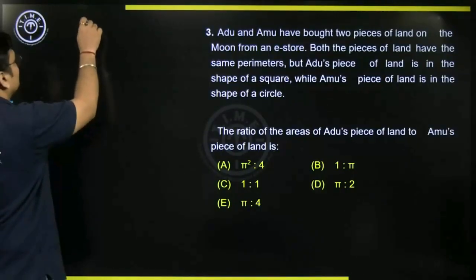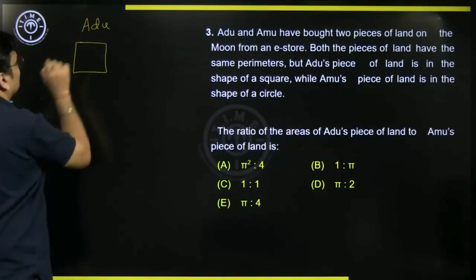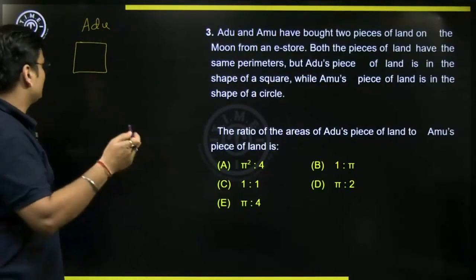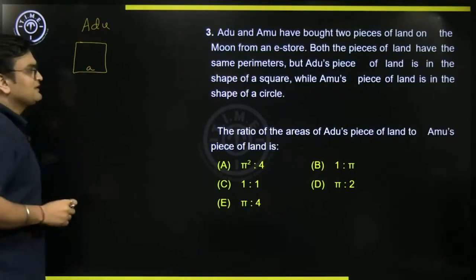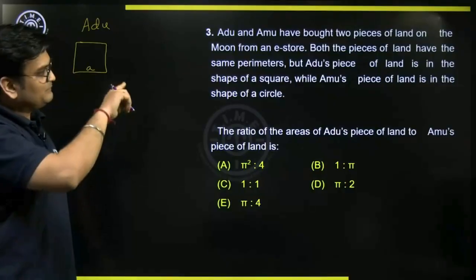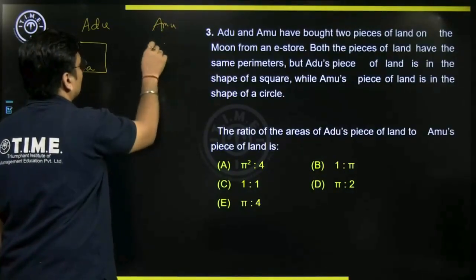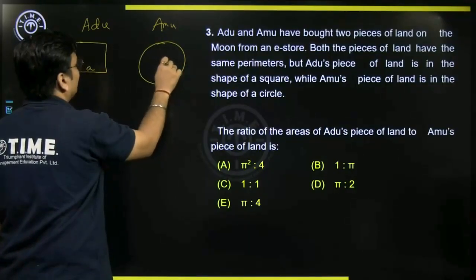So for Adu, the land is in the shape of a square. Let's suppose the side of the square is A units, and Amu's piece of land is in the shape of a circle. Suppose the radius is R.